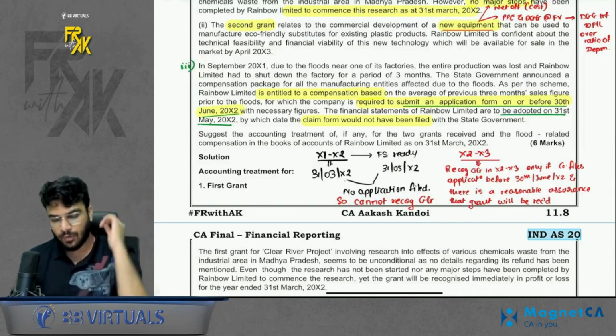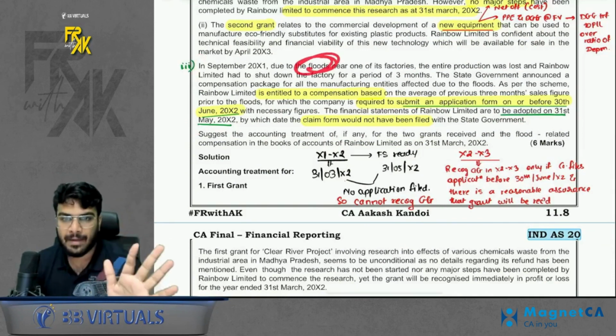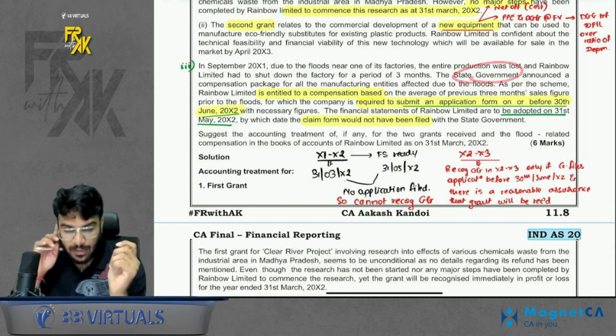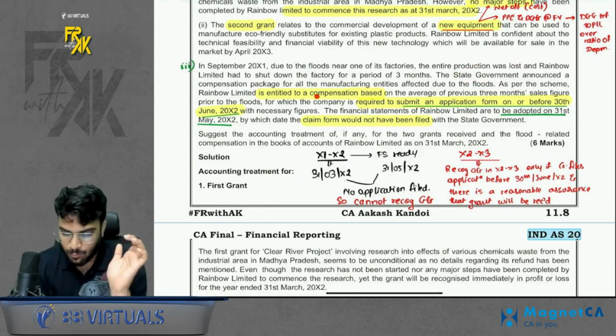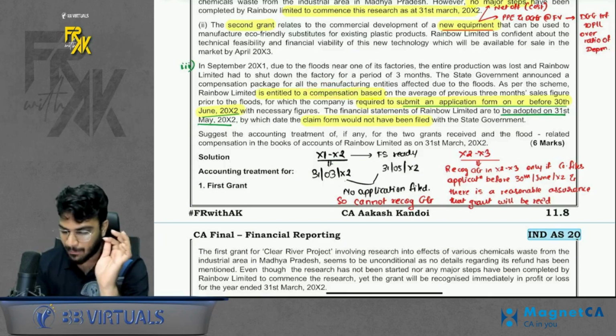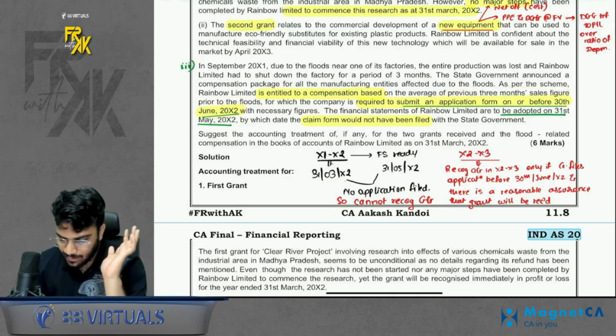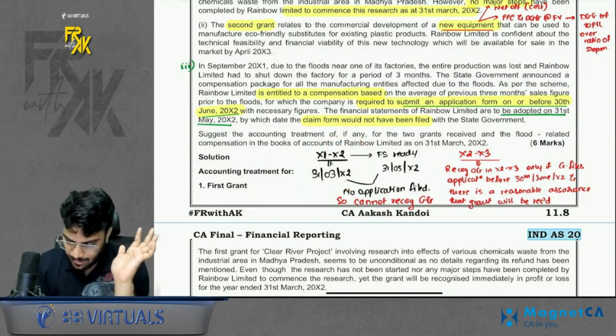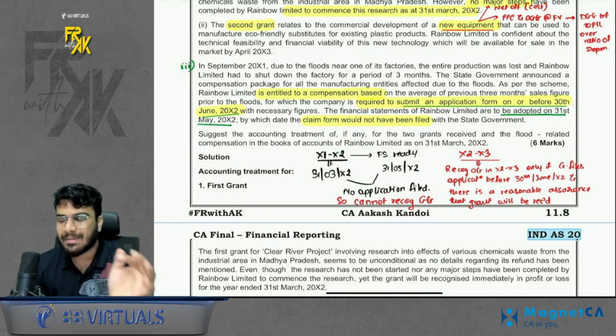I will just give an overview of this. Some floods happened in your company due to which you suffered some losses. Government announced a scheme where they will compensate you for the losses. But for that you have to submit an application before 30th June. They are clearly saying that in the current year, that is in 11-12, you have not submitted the application. Till now, you have not submitted the application.